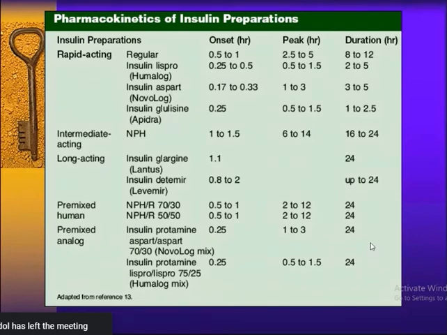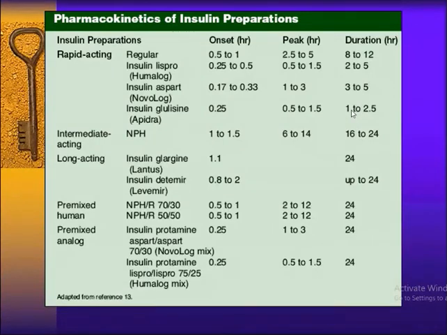Now there are pharmacokinetics of all these drugs: onset hour, peak hour, duration. They have been studied in animals and also in humans. So intermediate acting, long acting, premixed, human premixed analog, there are different kinds of onset, peak hour, and duration. Some work for 24 hours, some up to 2 hours, some 2 to 5 hours, some 3 to 5 hours.